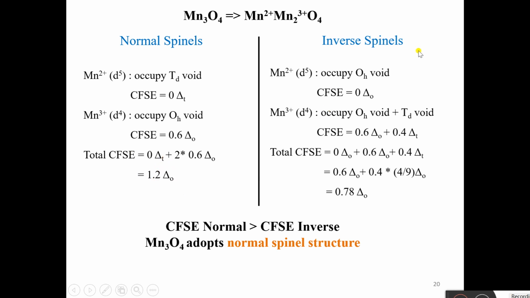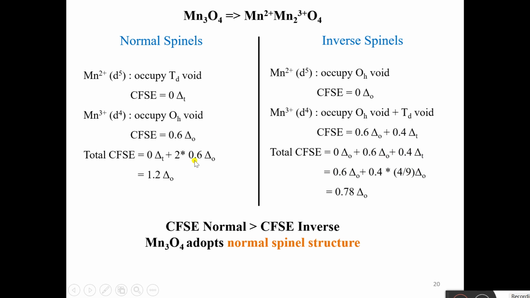Now for inverse spinel case, what was the case? Mn2+ occupies the octahedral void. So the CFSE again for this case d5 is 0. Now Mn3+ occupies half of octahedral voids and half of tetrahedral voids. So CFSE is 0.6 ΔO plus 0.4 ΔT. Total CFSE will be 0 ΔO plus 0.6 ΔO plus 0.4 ΔT. Now we will convert this ΔT into ΔO. ΔT equals 4/9 ΔO. Therefore, the net CFSE is 0.78 ΔO.